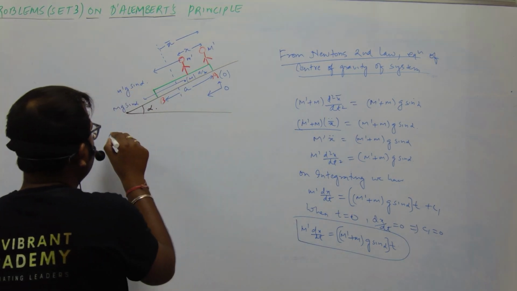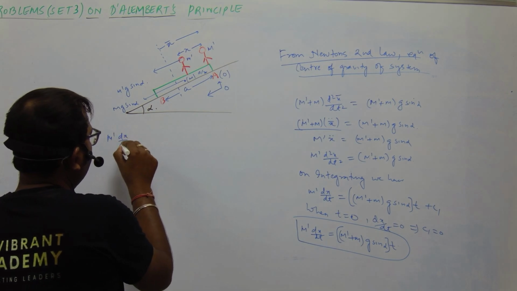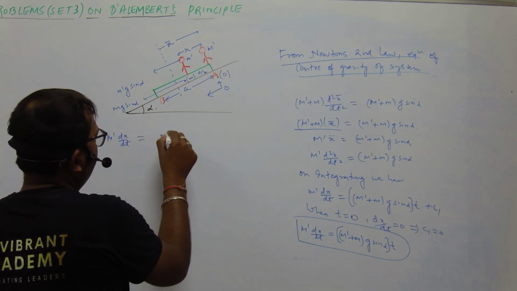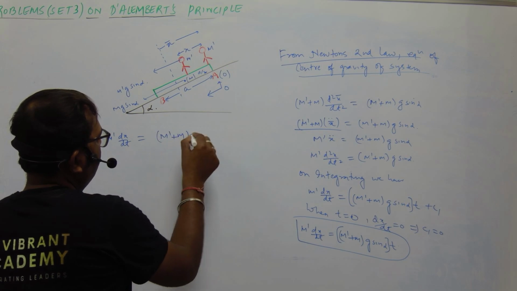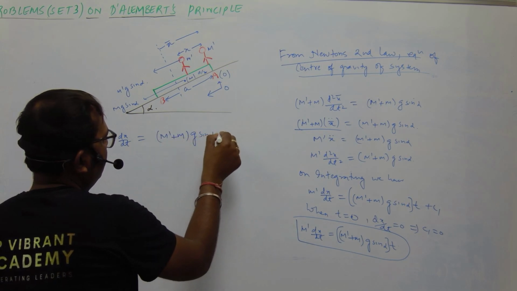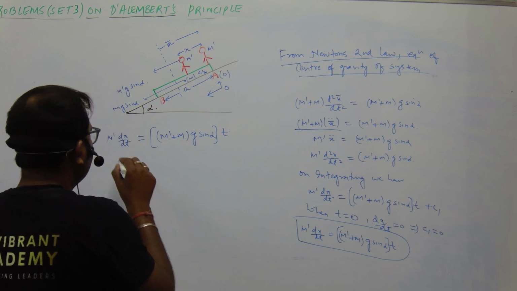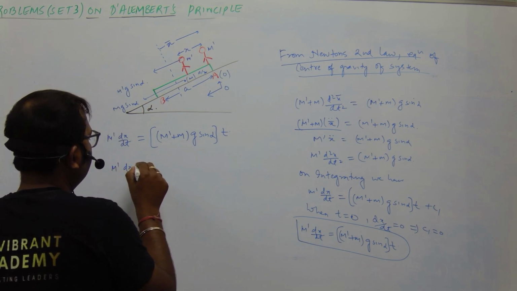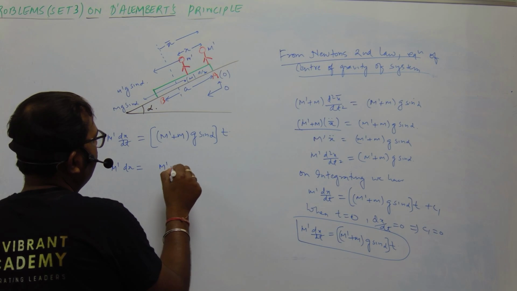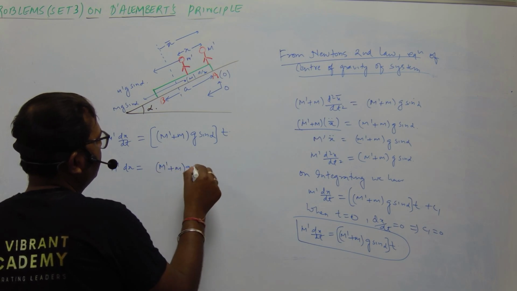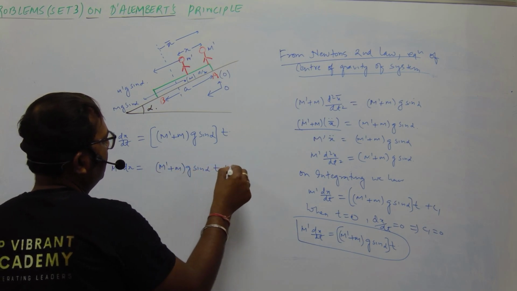Okay, so let us further simplify this. We have M' dx/dt is equal to (M' + M) g sin α into t. So we have M' dx is equal to (M' + M) g sin α t dt.